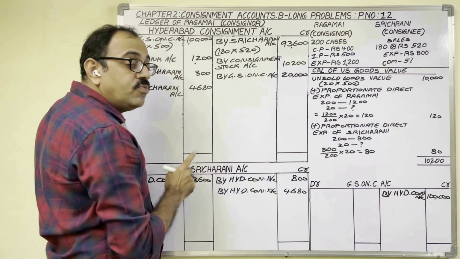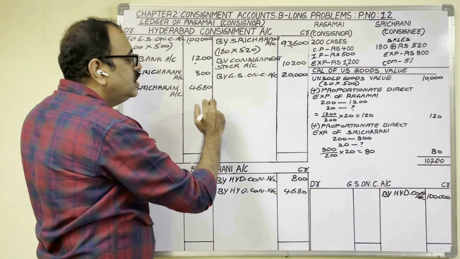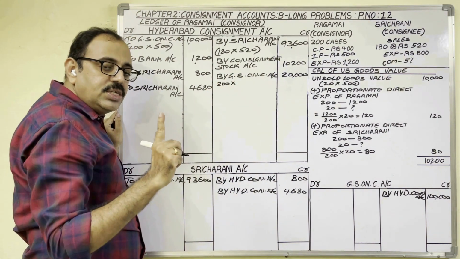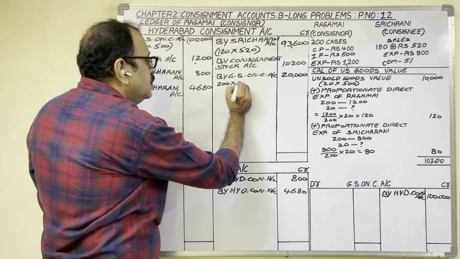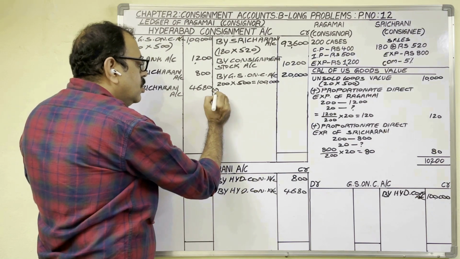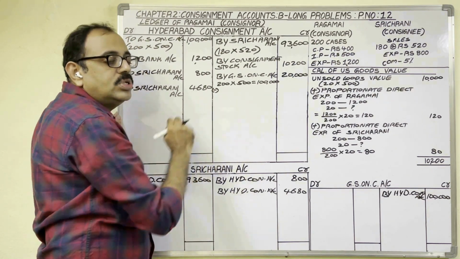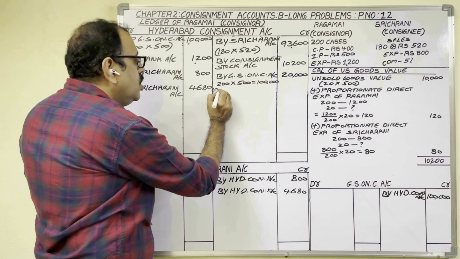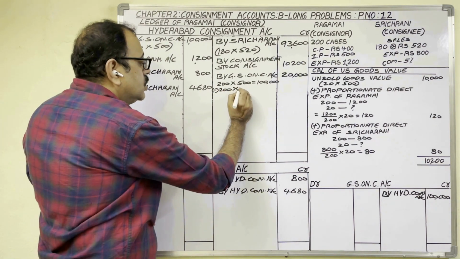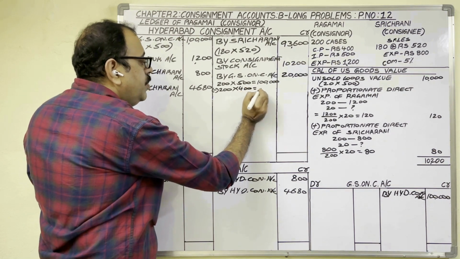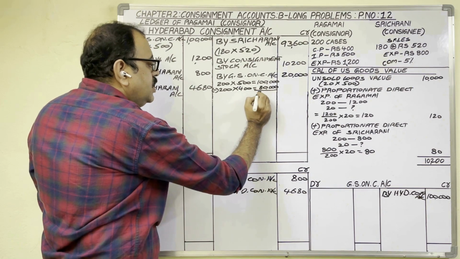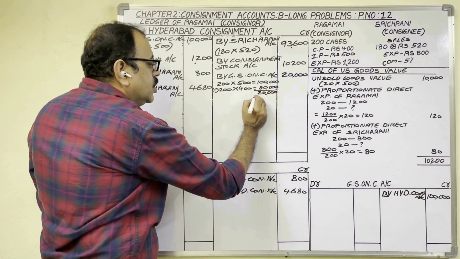So invoice price of total goods sent: 200 cases into one case invoice price 500 rupees is equal to 1 lakh rupees, minus cost price of total goods sent on consignment: 200 cases, one case cost price is 400 rupees, 80,000. So the difference is 20,000 rupees.